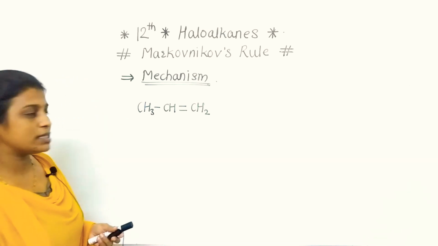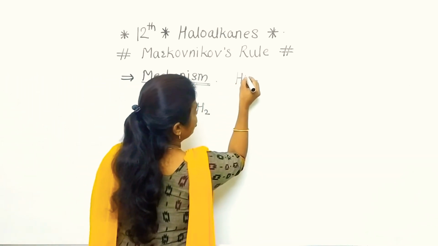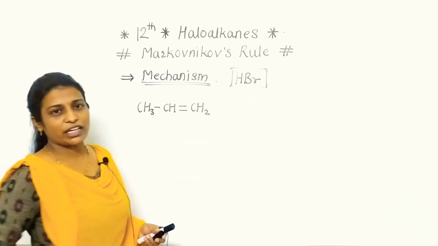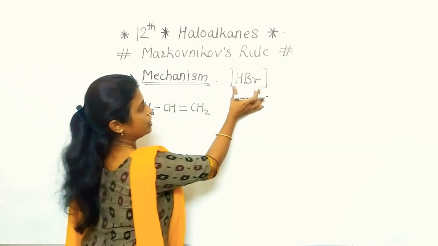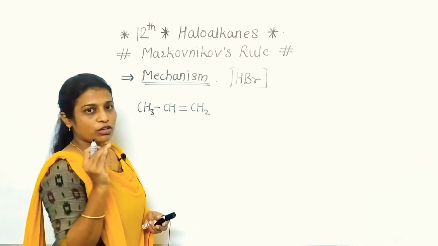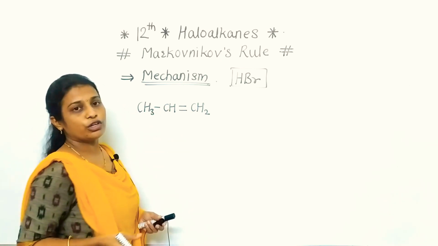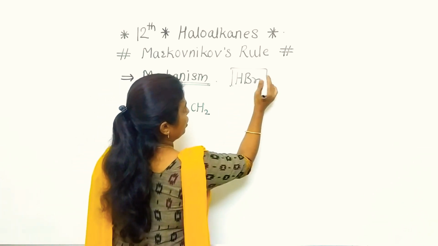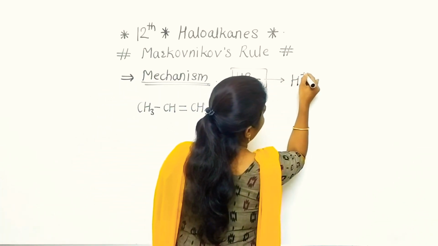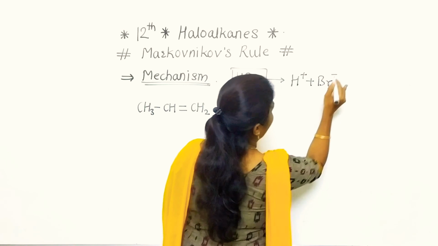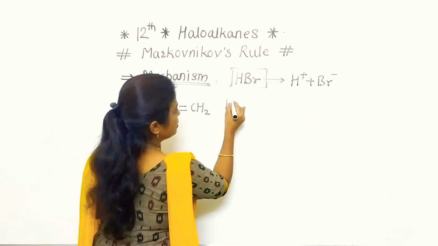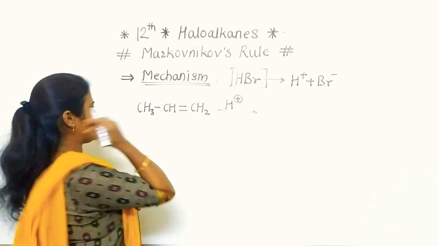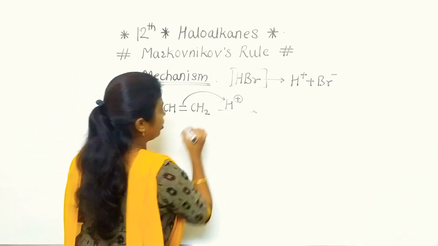Here we are going to consider HBr instead of HX, because this reagent is applicable for the peroxide effect, or anti-Markovnikov rule, also. When it ionizes, it forms H+ and Br-. So in the first step there is an addition of H+. Clear to everyone? Now see, this one will attack that one.